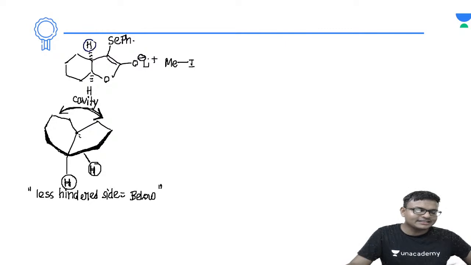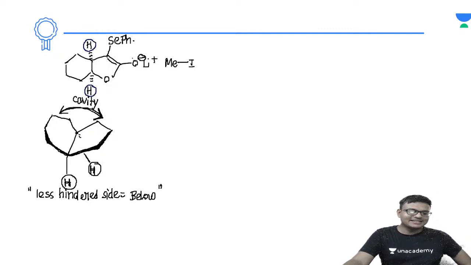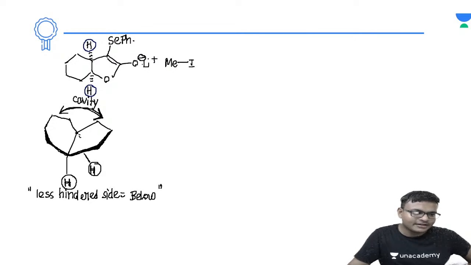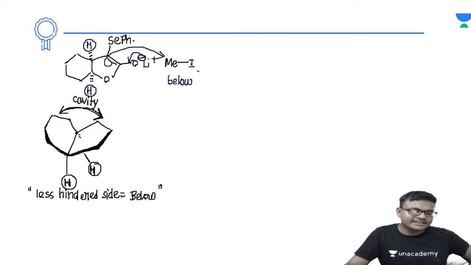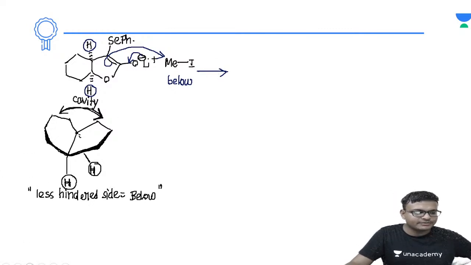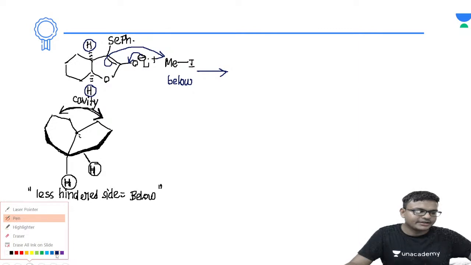Now less sterically hindered side क्या है? देखो अभी भी the stereochemistry of the hydrogen is not changing, right? ये तो change नहीं हो रहा है. So you will be keeping the methyl iodide into the less hindered side. That means below the plane. That means stereochemistry of the methyl will be below or above? This means stereochemistry of the methyl will be below. So you have to think step by step. Okay, whenever you will be solving the question, you have to think step by step so that you can get the answer of these questions correctly. Okay.